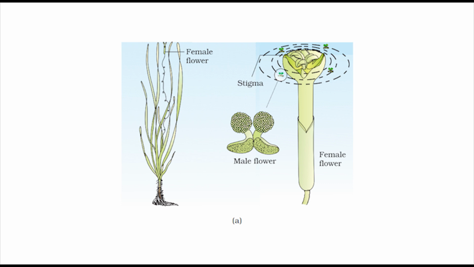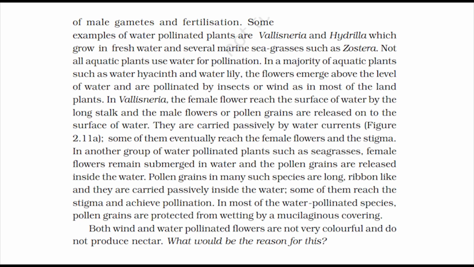In another group of water-pollinated plants such as seagrasses, female flowers remain submerged in water and the pollen grains are released inside the water. Pollen grains in many such species are long, ribbon-like, and they are carried passively inside the water. Some of them reach the stigma and achieve pollination. In most of the water-pollinated species, pollen grains are protected from wetting by a mucilaginous covering. Both wind and water-pollinated flowers are not very colorful and do not produce nectar. What would be the reason for this?